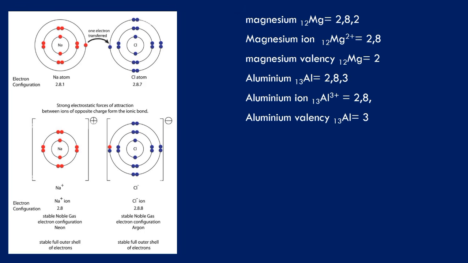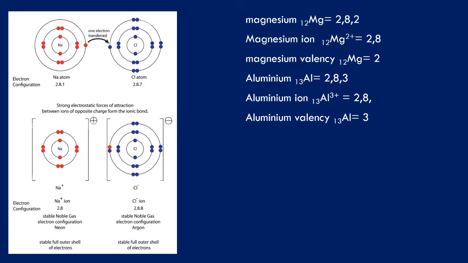But when we come to chlorine, chlorine has one more electron than the protons. Remember, electron is negatively charged, so chlorine becomes minus 1. So this charge of sodium and this charge of chlorine, if you remove the sign, becomes the valency of that particular atom. So magnesium will give out 2 electrons, that means the valency of magnesium is 2. Oxygen will mostly accept 2 electrons, so the valency of oxygen is 2. Aluminium will give out 3 electrons, so the valency of aluminium is 3. Nitrogen will mostly accept 3 electrons, so the valency of nitrogen is 3.